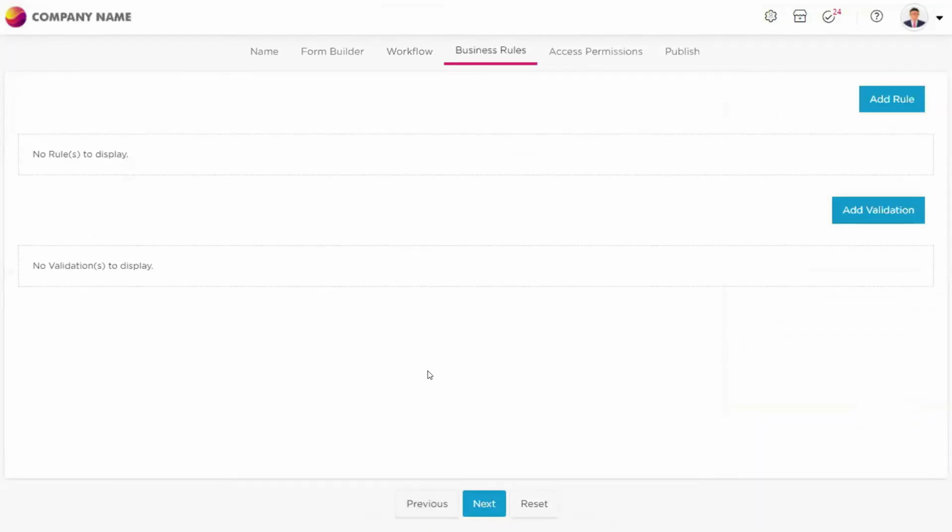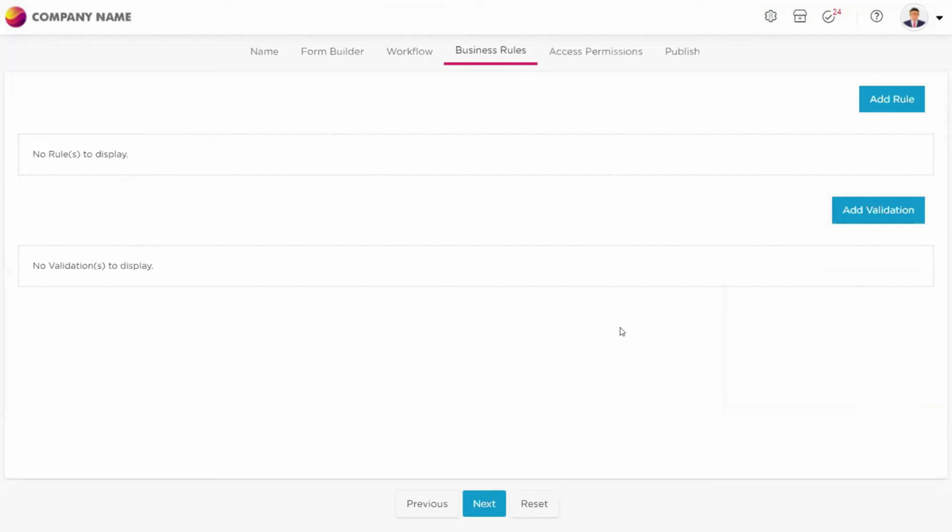Once the workflow is configured, next you come to the business rules part. So business rules is a very complex topic to talk about, but I will tell you in a very simple manner for you to understand what is a business rule. So in any application, you will have some logics.